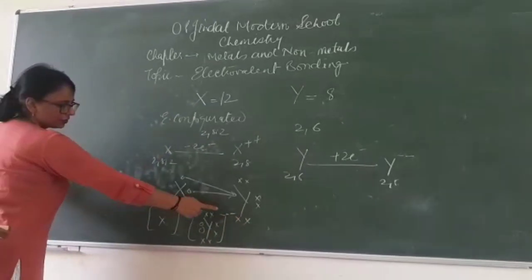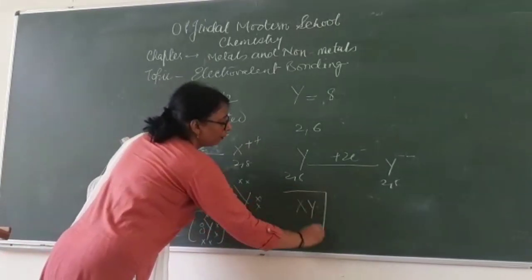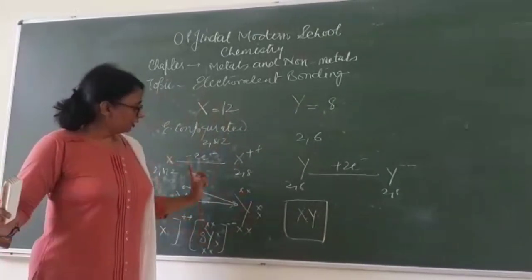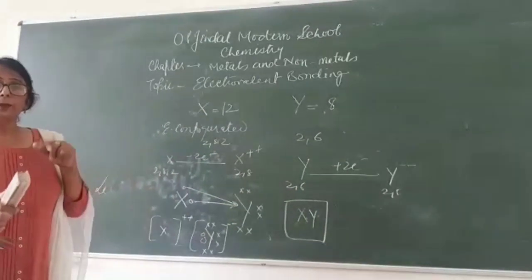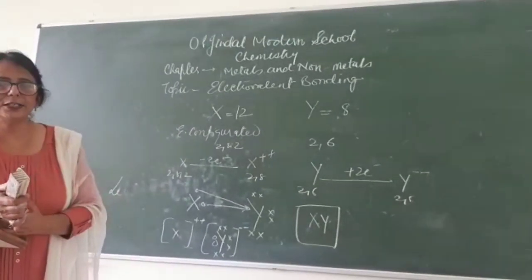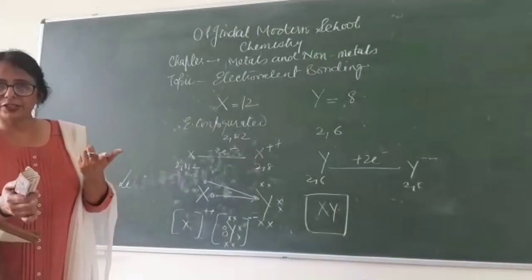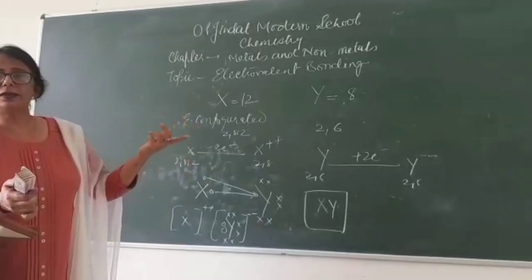Total positive, total negative equal, again you get X and Y. If you remember, last time I also told you that the compound is X and Y. Here also the compound which has been formed is X and Y. But now you remember what basically is happening inside, that is the thing which has to be taken into consideration. There only 1 electron was being transferred and 1 was being gained. Here 2 electrons are given out and 2 are being gained.